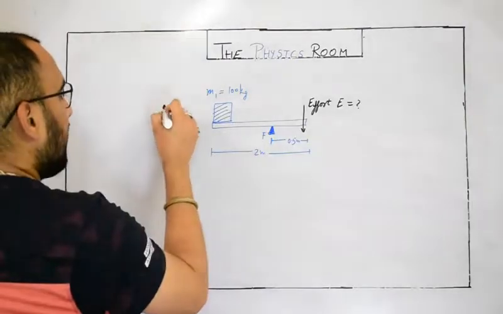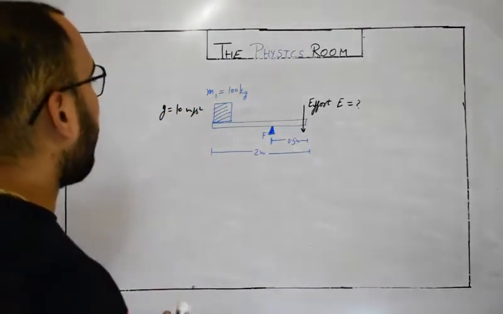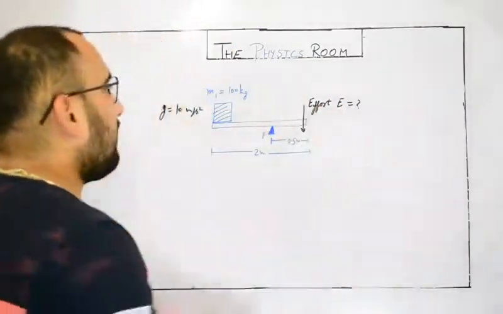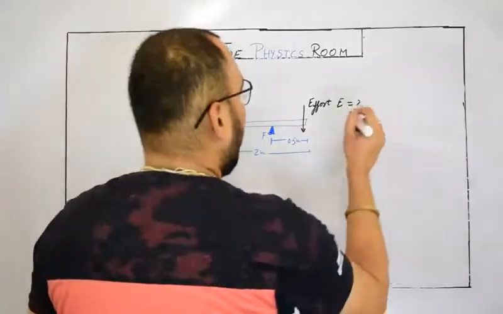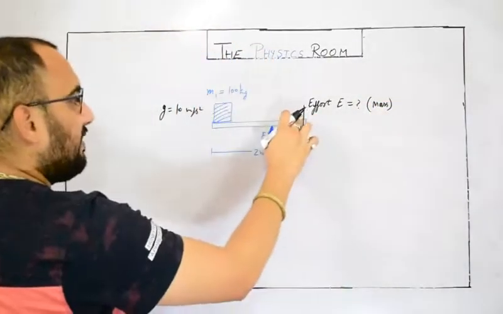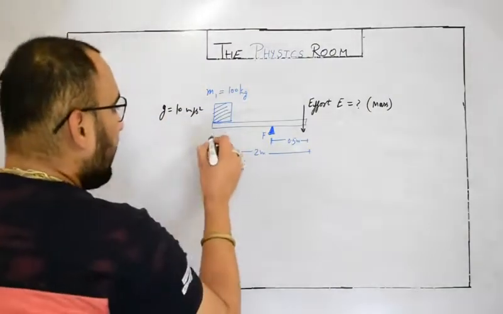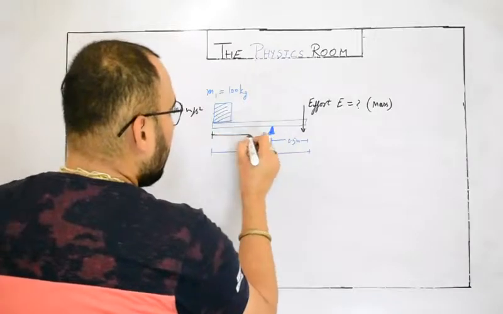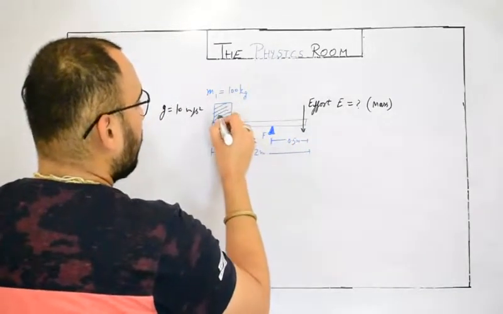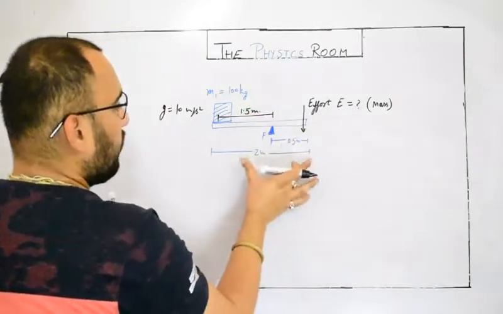Let's take g as 10 meter per second square. So the question is to find out the force or the effort, or we can even measure it by mass. How much mass is required to be placed on this end so that it can lift this? So first thing, we need to find out the actual distance of the given load from the fulcrum. This distance would obviously be 1.5 meter since the total is 2 meter.